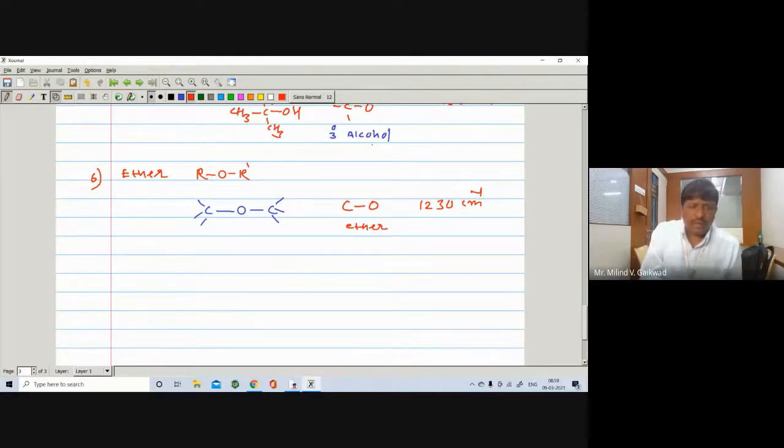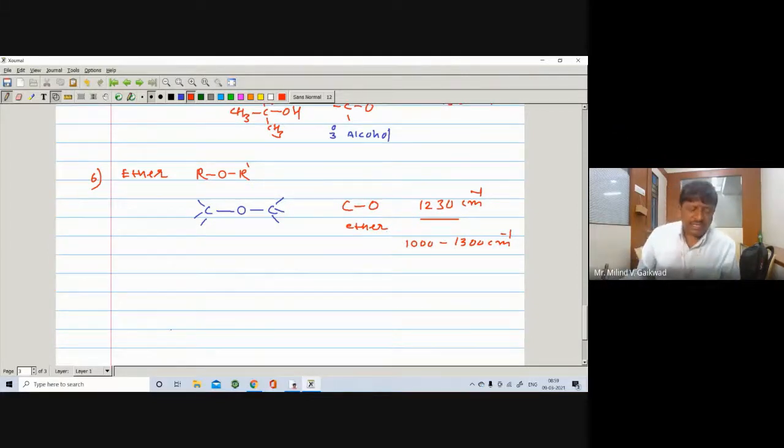In general, CO stretching will appear between 1000 to 1300 centimeter inverse. We can take 1230, 1240, sometimes 1250. Getting a spectrum in this region, you may say it is due to the ether.